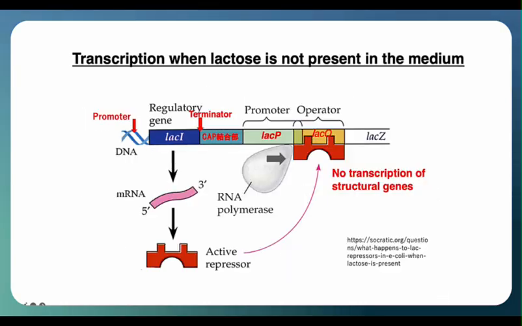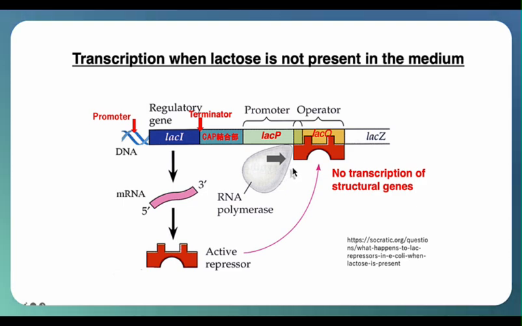First, I will explain the transcription of the lactose-operon when lactose is not present in the medium. Since there is no lactose to metabolize, it is reasonable not to produce the enzymes necessary for this process. Regardless of the presence or absence of lactose, the repressor protein is constantly supplied in the cytoplasm. This repressor protein has an affinity for the DNA sequence in the operator region, indicated as lac-O in the regulatory region, and can strongly adhere to this sequence.